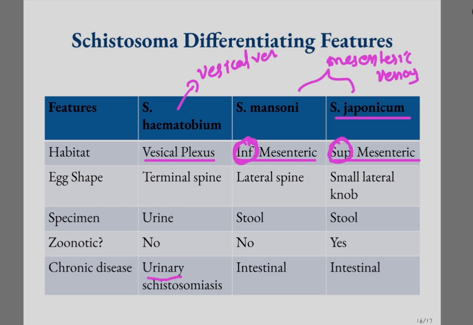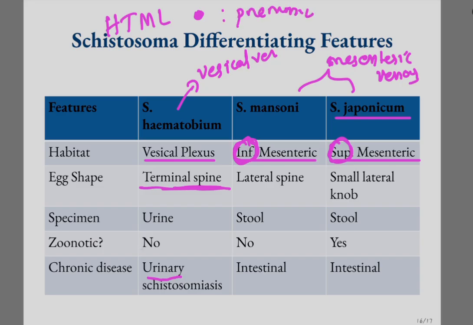Okay, and egg shape: haematobium has a terminal spine, HT. Mansoni has a lateral spine, HTML. And Japonicum has a small lateral knob. Japan is a small country, so Japonicum has a small lateral knob. This is only a mnemonic.